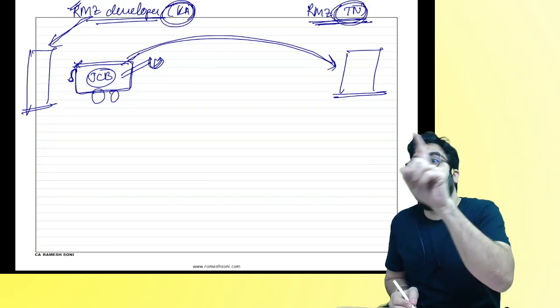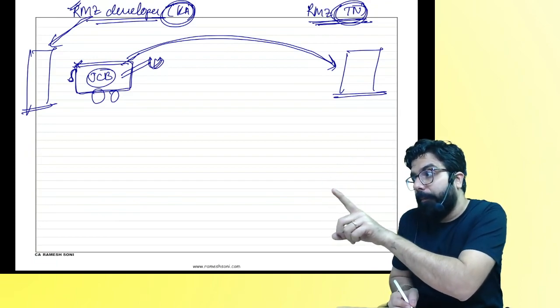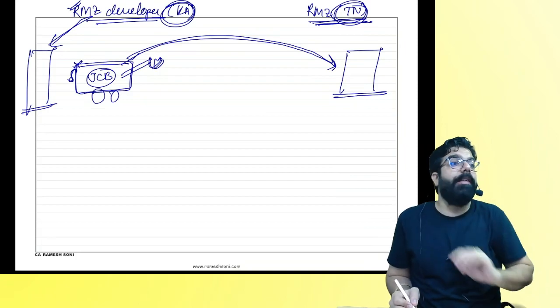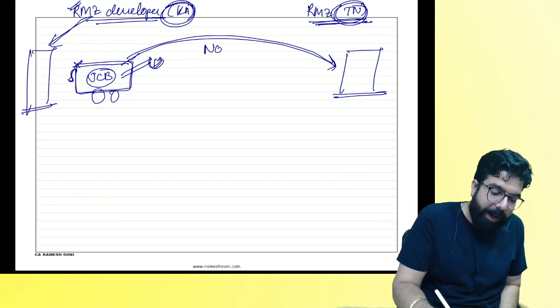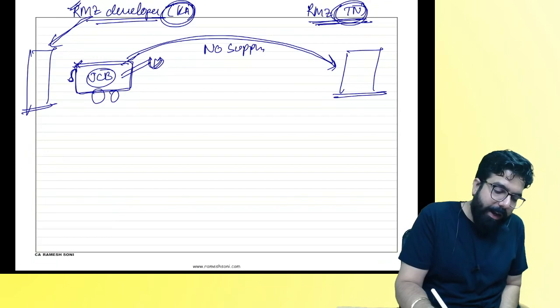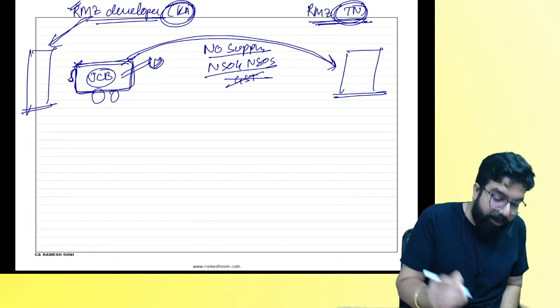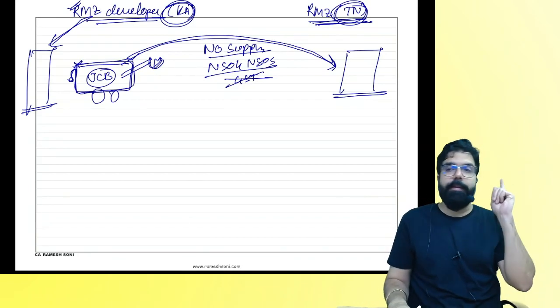My question is, is it a supply between distinct persons without consideration? But then what is the clarification? That it will not be a supply. It will be neither a supply of goods nor a supply of services. Will GST come on this transaction? On the crane, will you charge GST? No. Is my point clear?